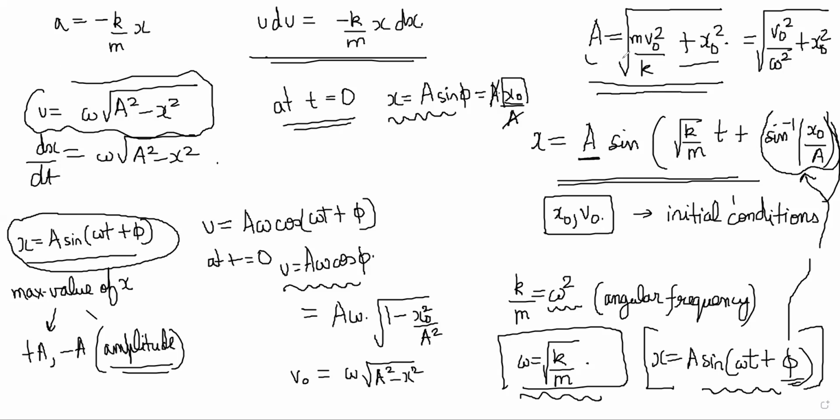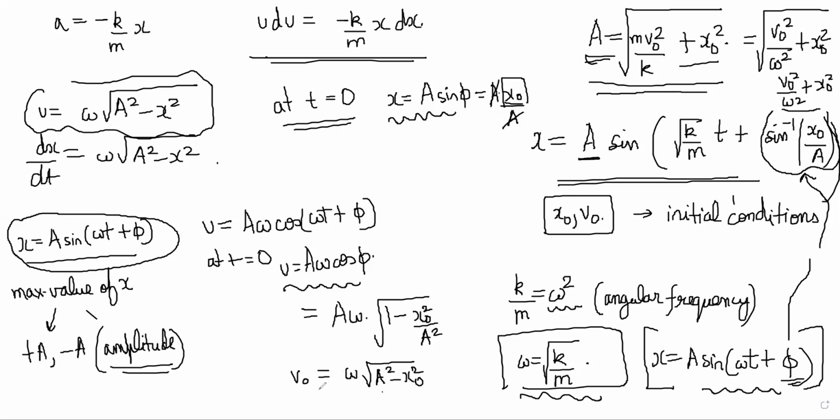Or you can just do it from here. A square is v naught square by omega square plus x square, right? Plus x naught square. So if you put that there, you will just get at the initial time x is x naught. So x naught square will get cancelled and it will become v naught square by omega square, and that will cancel with the omega. So it will become simply v is equal to v naught at t is equal to 0, right?